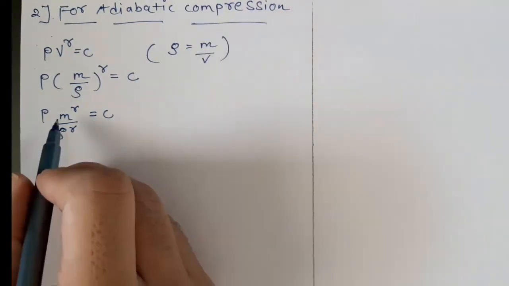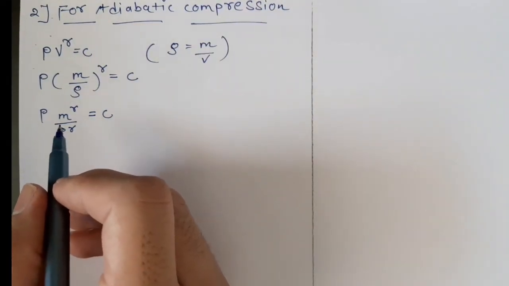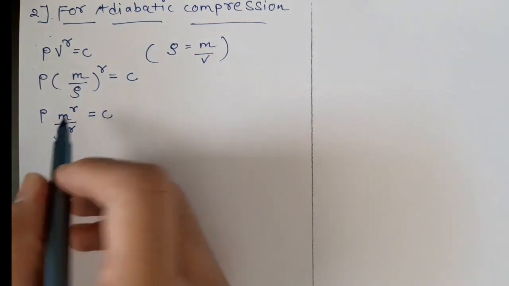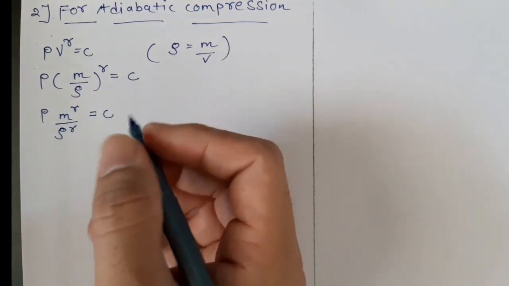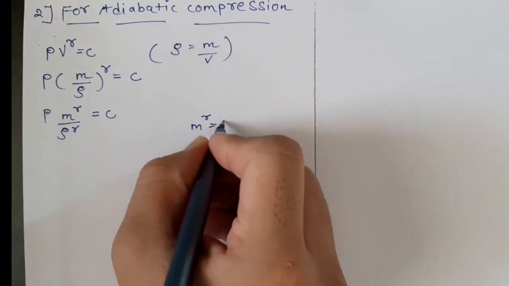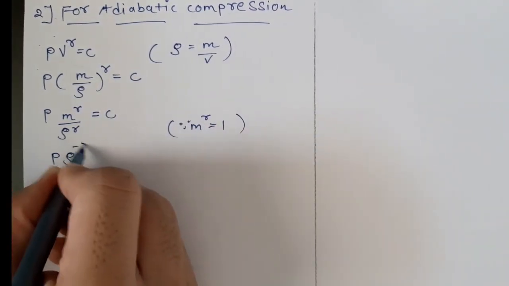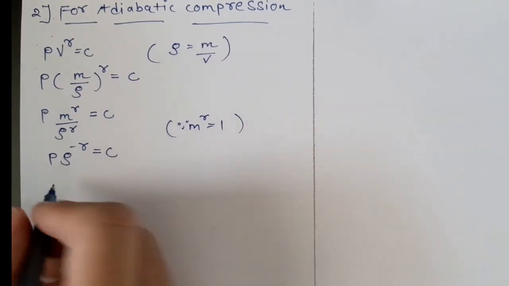According to the law of conservation of mass, mass remains constant either in expansion or in compression. So we can substitute m raised to gamma equals 1. So P into rho raised to minus gamma equals constant C. Now differentiate.